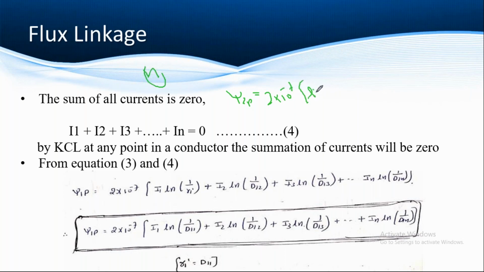into I1 into ln 1 by, what will you get here instead of D11? D21, sir. Right, D21. Plus I2 ln 1 by D22, right, where D22 is R2 dash. Now plus I3 ln 1 divided by D23, and likewise plus IN ln 1 by D2N. Right, so this is the flux linkage of conductor 2.